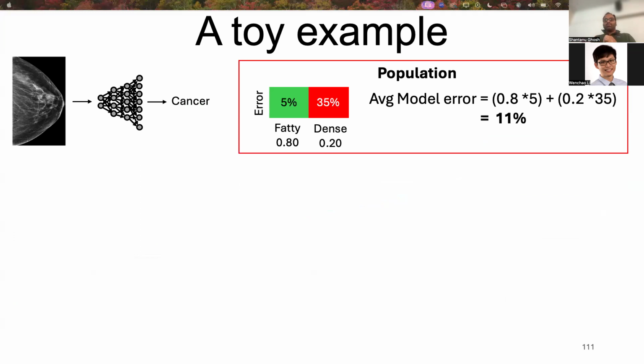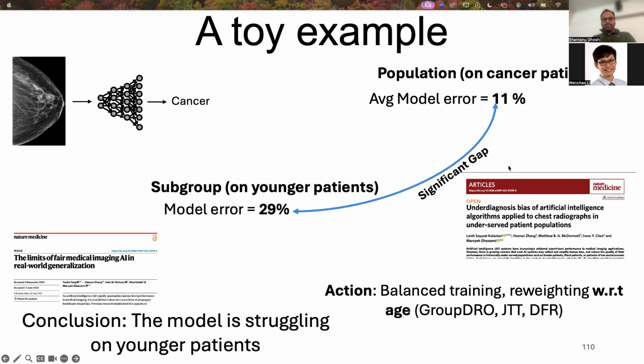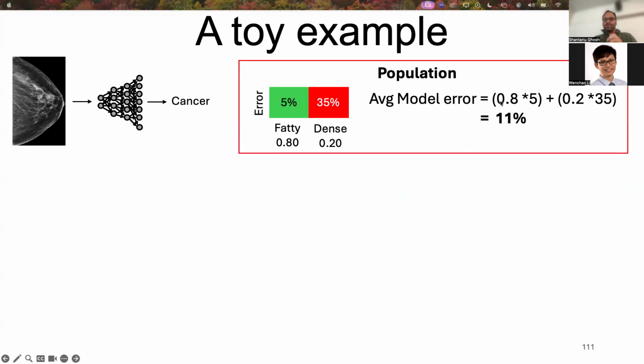Let's see how this number, 11%, actually comes from the population. If we dig deeper, there are 80% cancer patients which have fatty breast and 20% cancer patients have dense breast. And on the fatty breast, we assume that there is 5% model error. And on the dense breast, we assume that there is 35% model error.